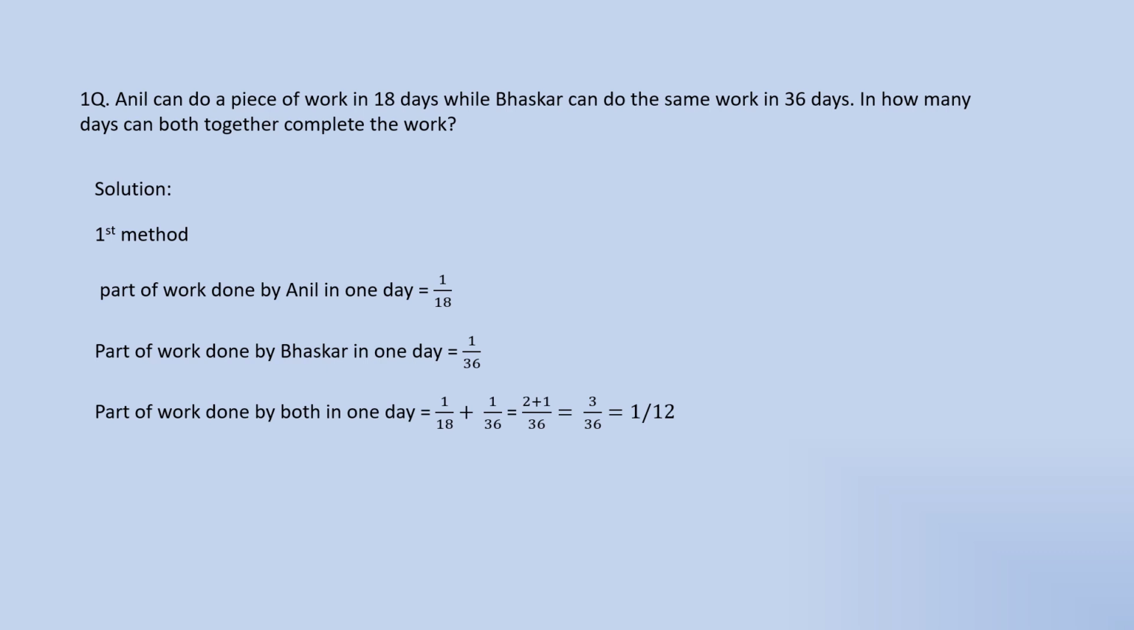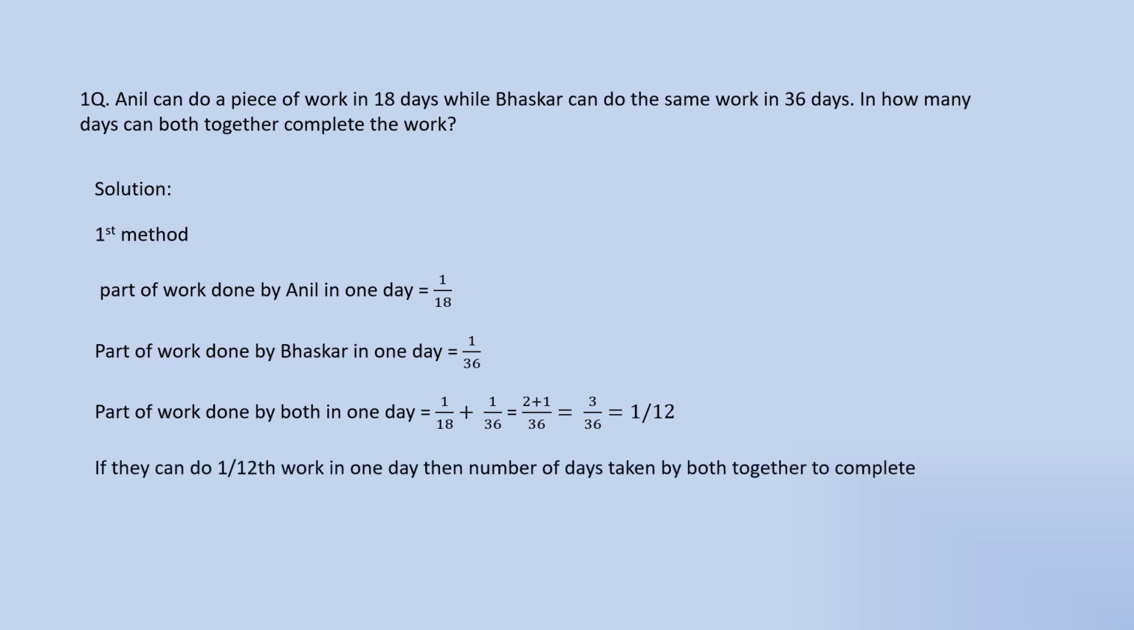We need to find the time taken by both to complete the work. Here the part of work done by both in one day is 1 by 18, which is Anil's one day work, plus 1 by 36, which is Bhaskar's one day work. By solving this, we get the part of work done by both in one day is 1 by 12th part. So if they can do 1 by 12th of the work in one day, then the number of days taken together to complete the total work is 12 days.